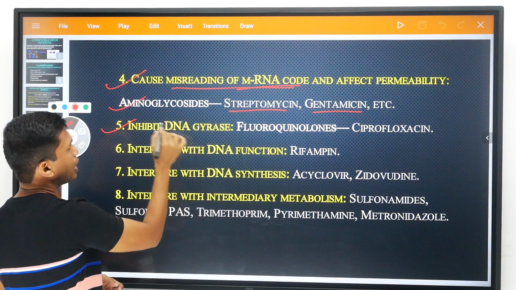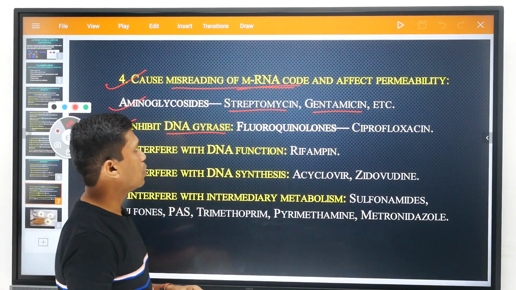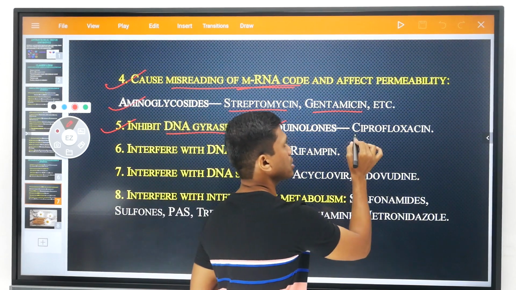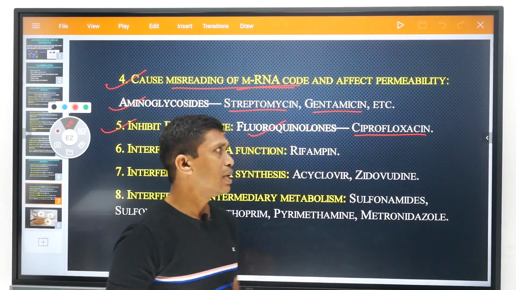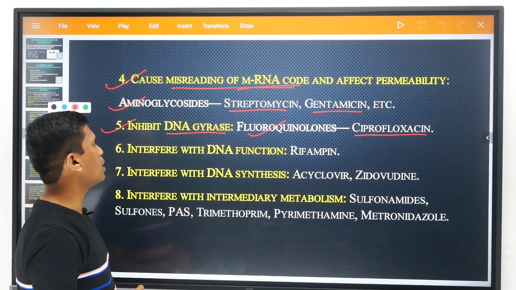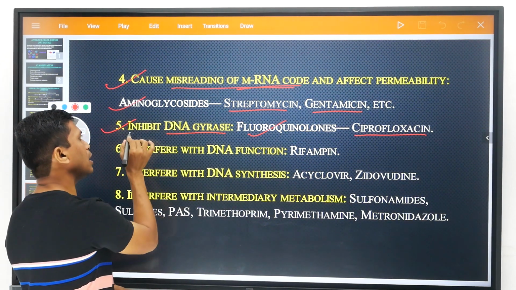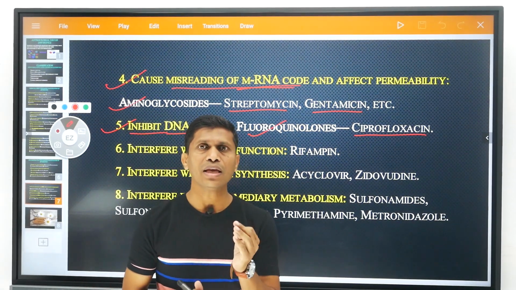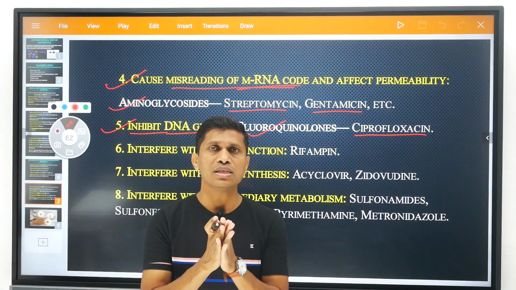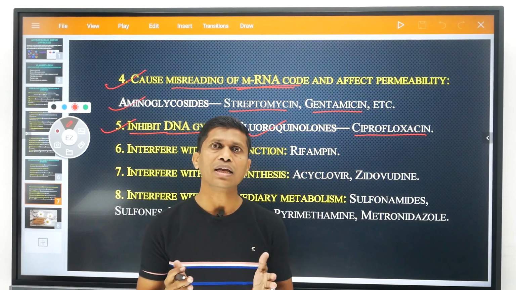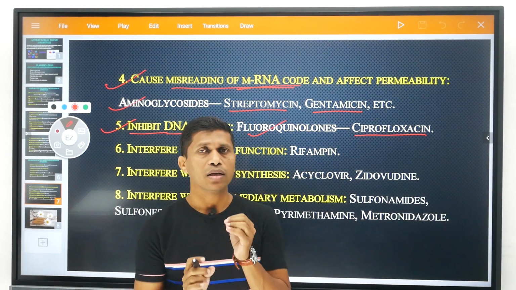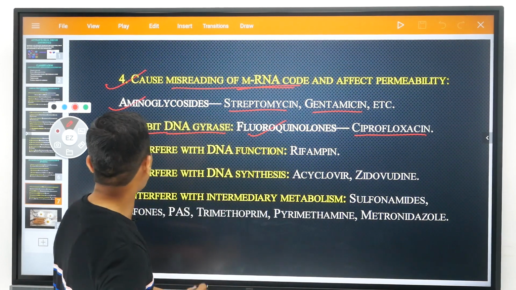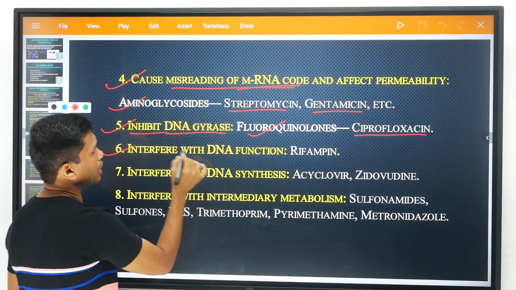Then those that inhibit the DNA gyrase enzyme, like the fluoroquinolones and quinolones. Examples are ciprofloxacin, ofloxacin and levofloxacin, which inhibit DNA gyrase. That means ultimately they inhibit the coiling and separation of the DNA strand and recoiling, and ultimately DNA synthesis does not take place. Another type is interfering with DNA function.